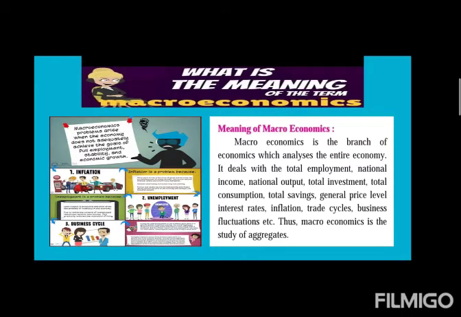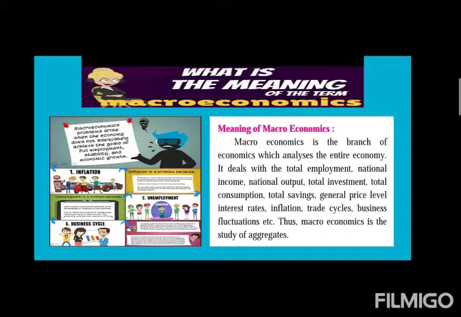National income. You all know what it is? The income of the entire nation. National output. Output means the produced goods and services in a particular period. So the number of goods which are produced in a country in 1 year or in a particular time, that is national output.